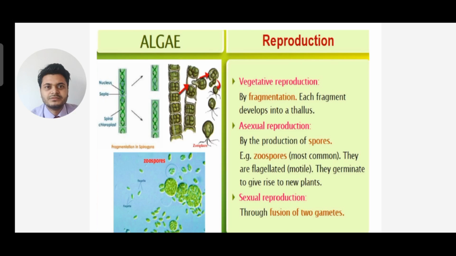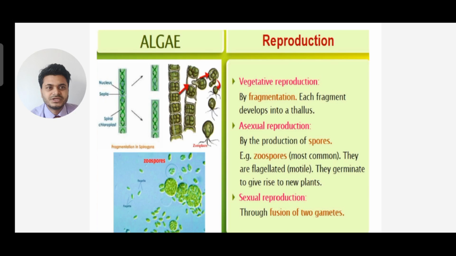Now, how does algae reproduce? Alright, it reproduces by three methods. One is vegetative reproduction, one is asexual reproduction, and one is sexual reproduction. Vegetative reproduction means by fragmentation, where each fragment develops into a thallus. By fragmentation, you can see the figure on top, one filamentous algae broken down into different fragments. This example is Spirogyra.